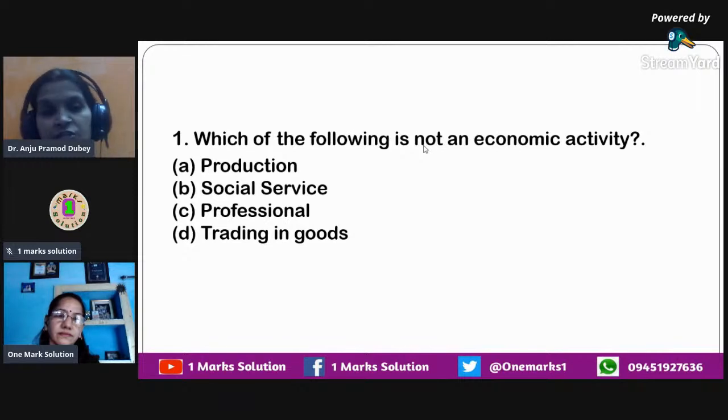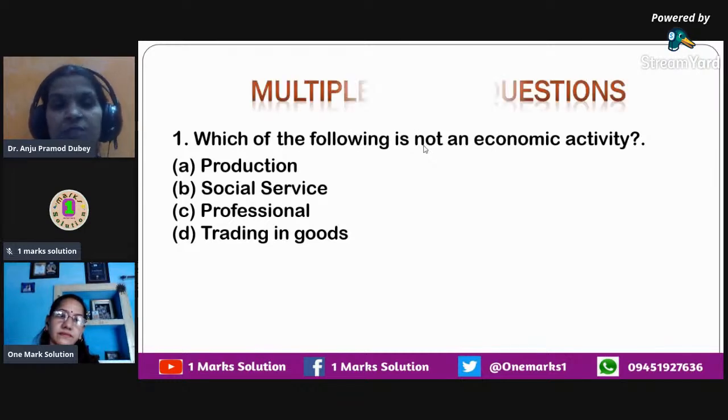Production is done for sale purposes, so it is related to money. Social service, we don't expect anything in return when we do it. Professionals do charge money. Trading in goods, also money is involved. So social service is the only option which is a non-economic activity, in which people don't expect money in return for whatever they are doing. So the correct answer over here is social service.